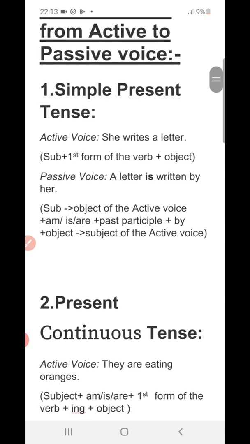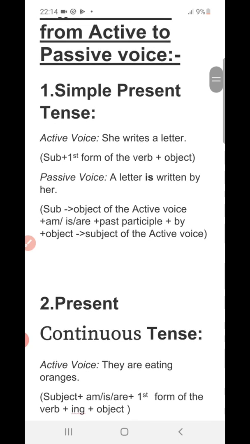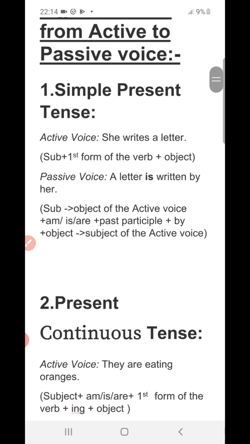So basically students, write is the first form, but s is added since she is in third person singular number. Next, a letter, in which letter is the object. So here the structure forms that subject plus first form of the verb plus object. Now in the passive voice, a letter is written by her.